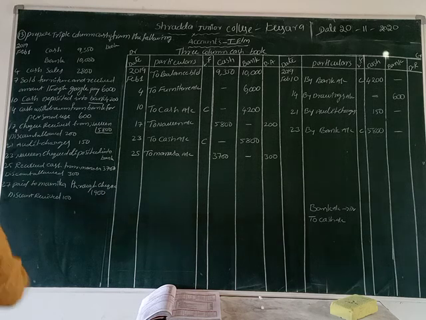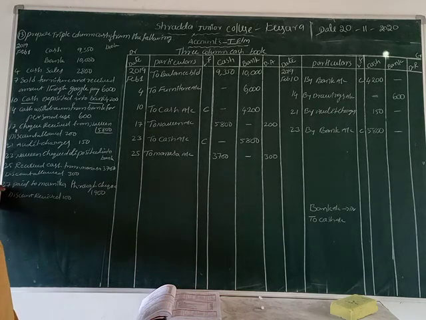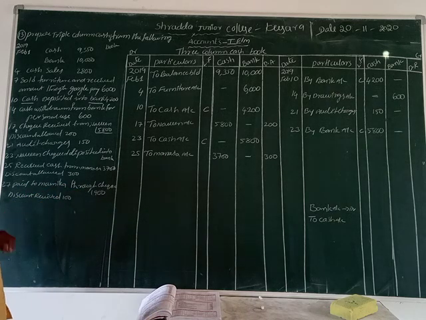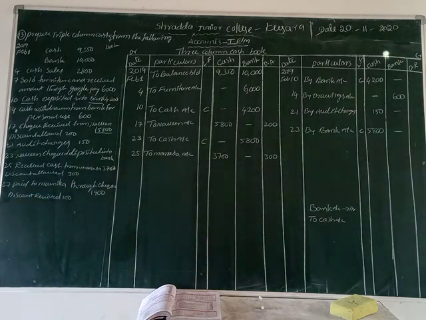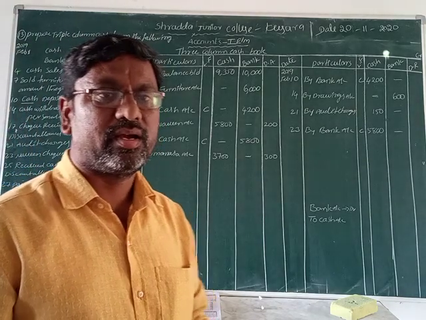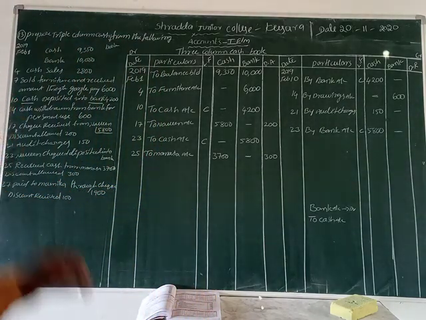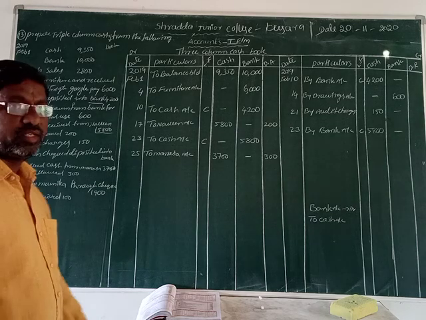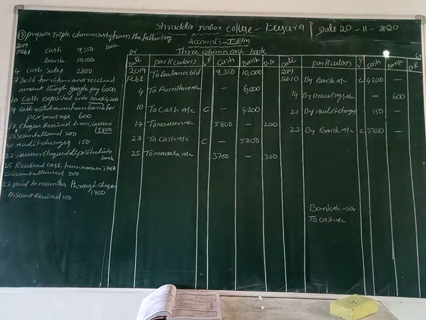Okay, now next one is the 27th date. Paid to Monica through check 1,900. Discount received 100. So what do we pay, student? Check we pay. Who is the payer of the business here? Bank is the payer. Why? Because we pay by check. That's why cash goes out from the bank. Okay now, so this time bank is the giver, isn't it? Bank is the giver. That's why we record it on which side? Credit side.